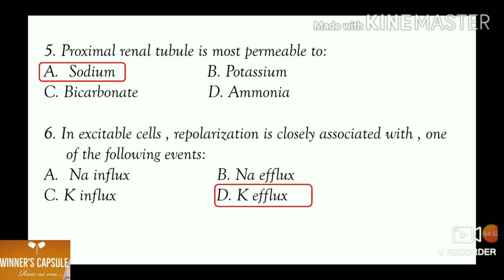In resting membranes, sodium ions and chloride ions are found more outside, whereas potassium ions are found more inside. During depolarization, there occurs influx of sodium ions, and during repolarization, efflux of potassium ions occurs. So, in excitable cells, repolarization is associated with potassium efflux.